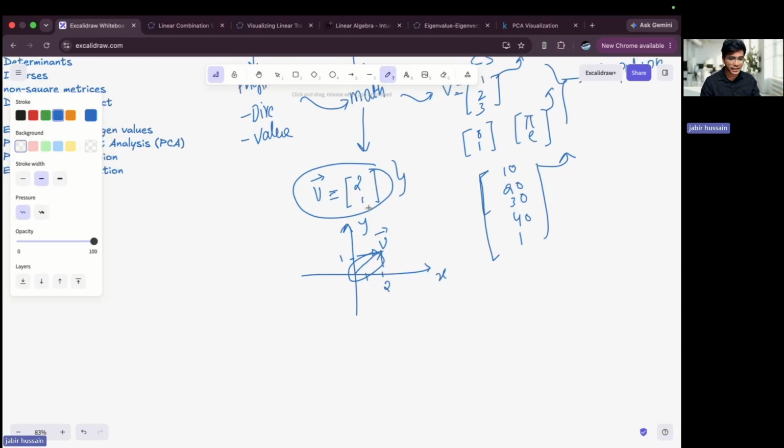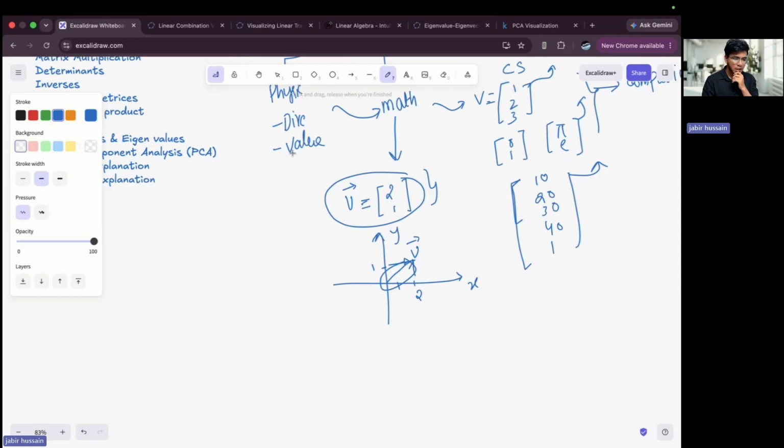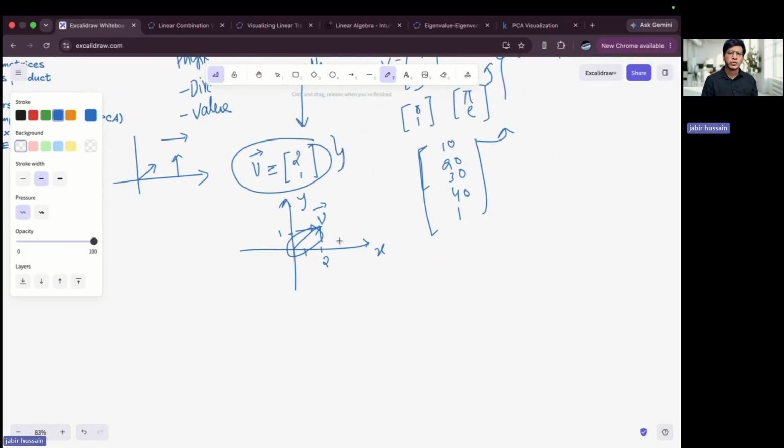If you remember, in physics, vectors can be anywhere. It can start from the origin, it can go like this, it can be anywhere. But in mathematics, we introduce some properties which a vector has to follow. If it is a linear algebraic vector, then it has to follow these properties.